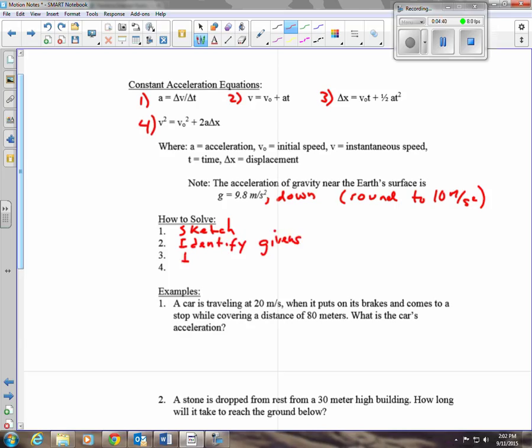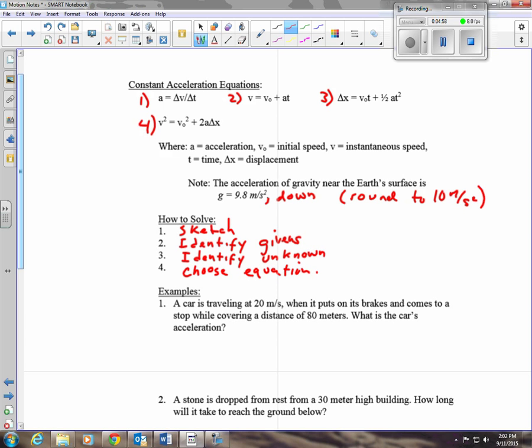Third thing is to identify your unknown. Okay, that's actually kind of important. What are you looking for? And then the fourth thing is then choose the equation that you want to use.